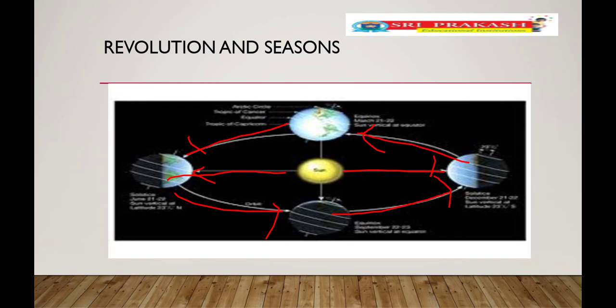Okay, some places receive high temperature, some places receive less temperature. Poles receive less temperature, children, because the sun's rays fall slantingly over the poles.